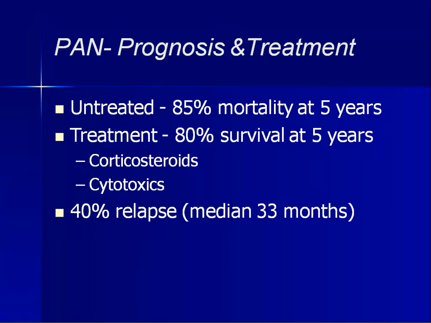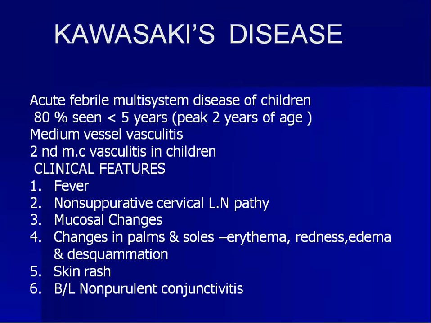In 40% of the patients, the relapse is seen at a median of 33 months, that is around 3 years.